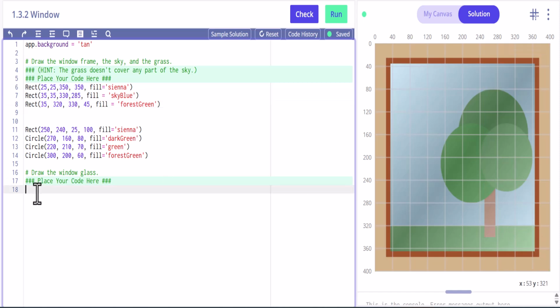Well, let's go down here. So we're going to draw another rectangle. This is going to be our window glass. And this is where we're going to do that opacity. So let's go ahead and do rectangle. And I know that was 35, 35, and I think it was 330, 330. Then we're going to fill that in basically with a gradient.